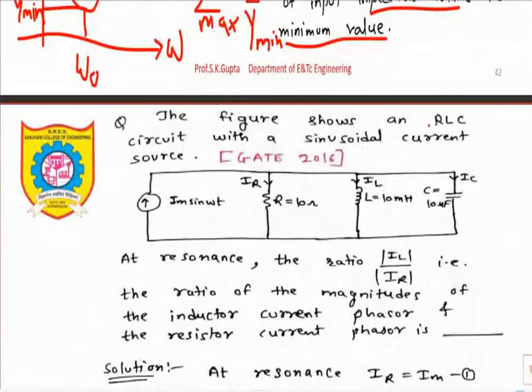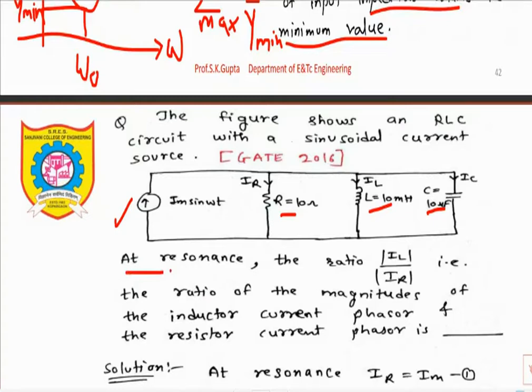The figure shows an RLC circuit with a sinusoidal current source. So here a sinusoidal current source is there and we have an RLC circuit. So this is nothing but a parallel RLC circuit. R is 10 ohm, L is 10 millihenry and C is 10 microfarad.